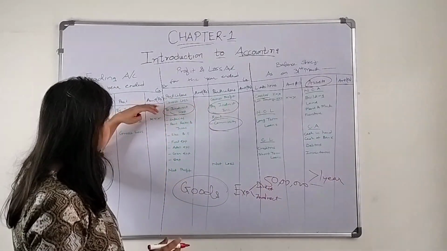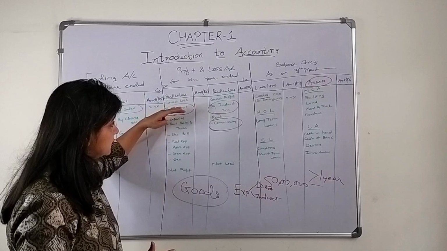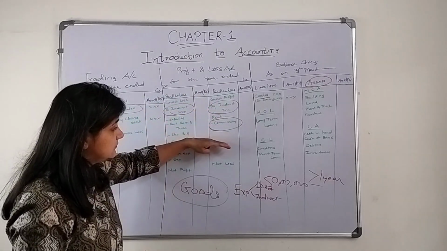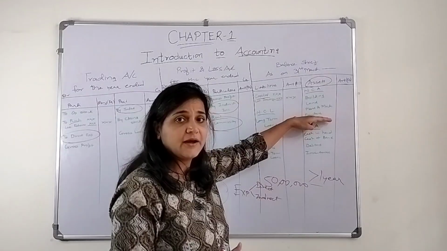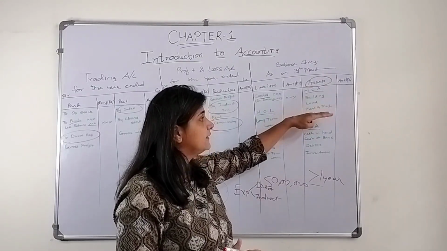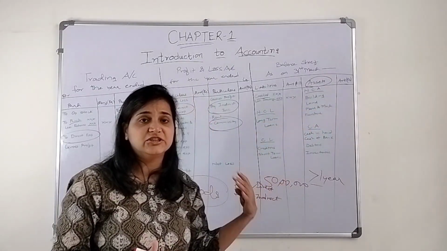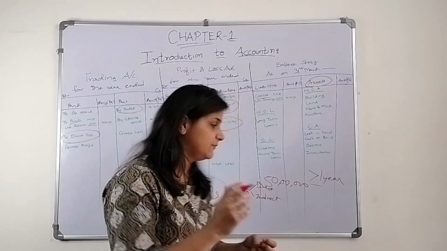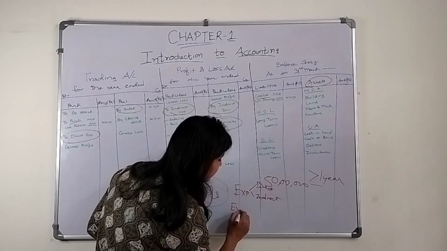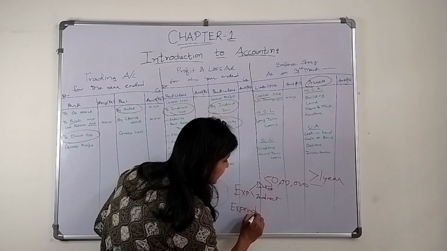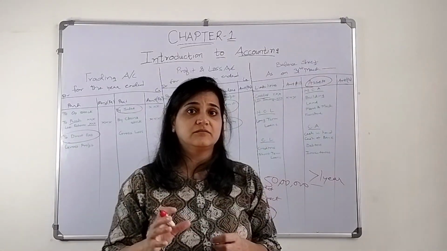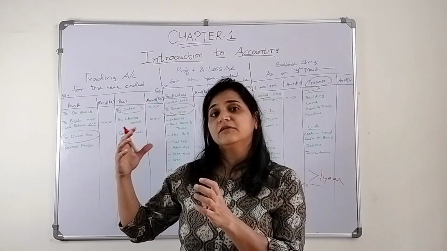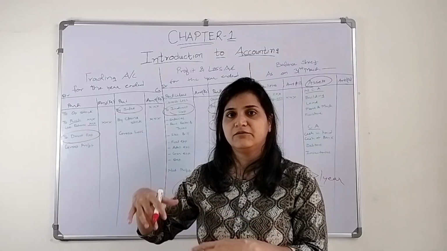This is called expenses. But what we are buying, like building, land, plant and machinery or furniture, these are not considered expenses. There is another terminology for it: it is called expenditure. Expenditure does not relate to the goods that we are buying to run our business.